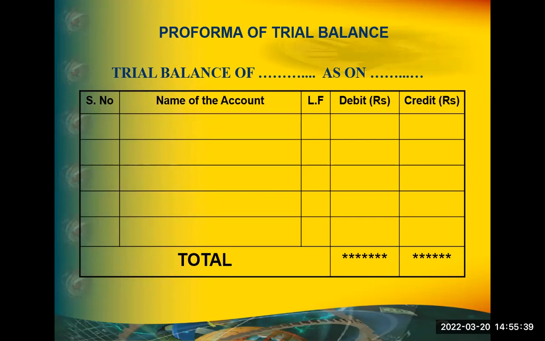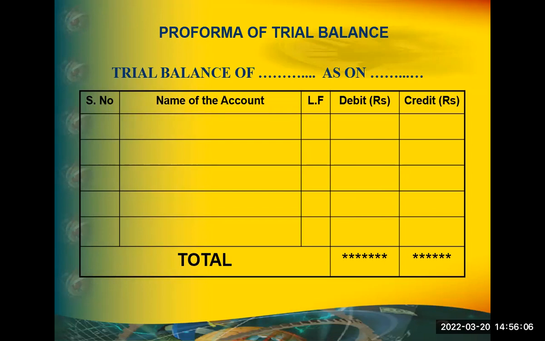So before going to the next stage of calculating the profit and loss and balance sheet, they want to check whether it is correctly done arithmetically or not. That checkpoint is the trial balance. If the totals of the trial balance, debit side and credit side, match with each other, then we can say there is no arithmetic mistake.